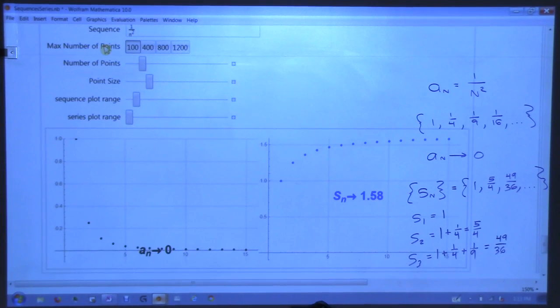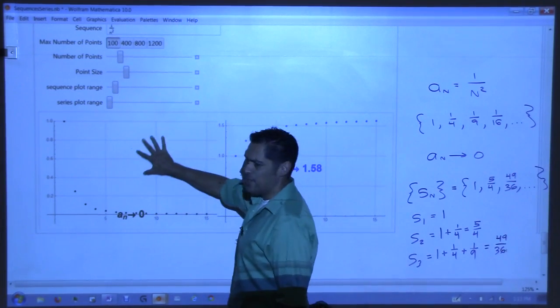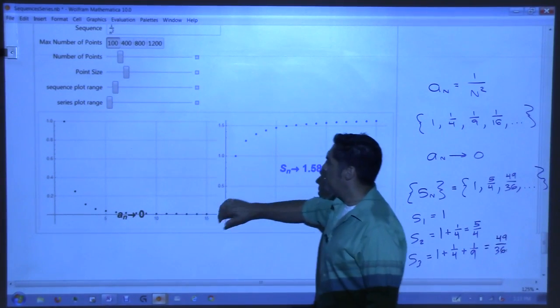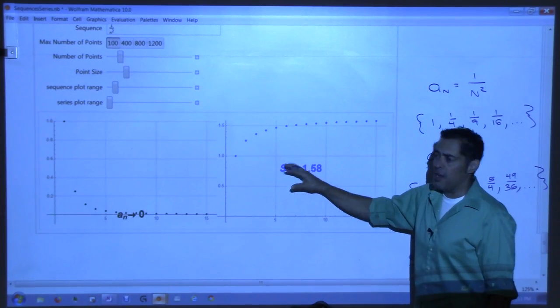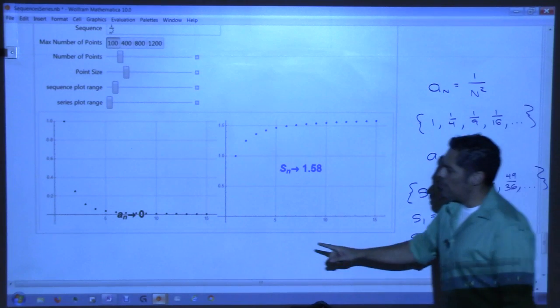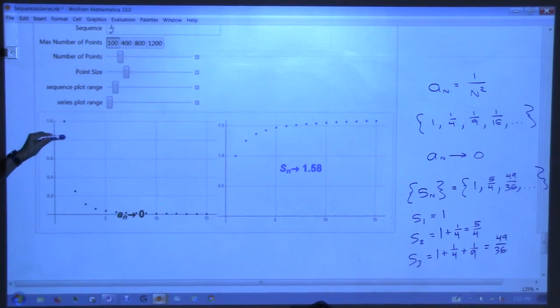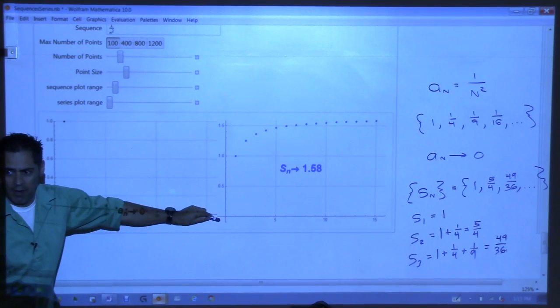Make it a little smaller. Yeah, okay. So let's take a look. What I have here is the plot of the sequence, and then this is the plot of the nth partial sums. It's the plot of that sequence. So we already knew that the sequence was 1, then 1/4, then 1/9, right? And it's converging to 0, right?